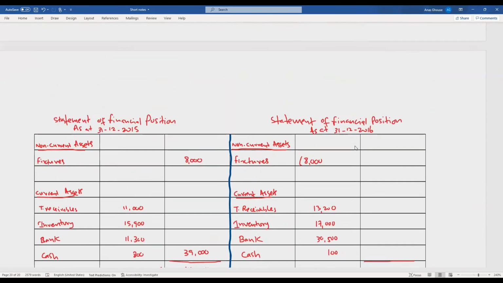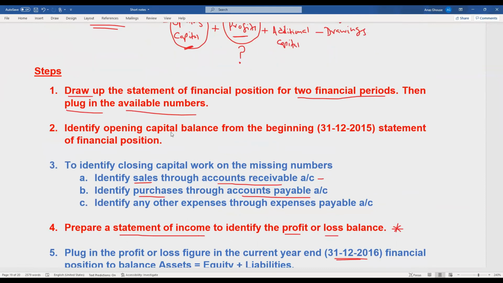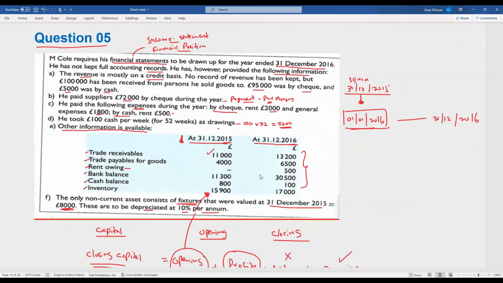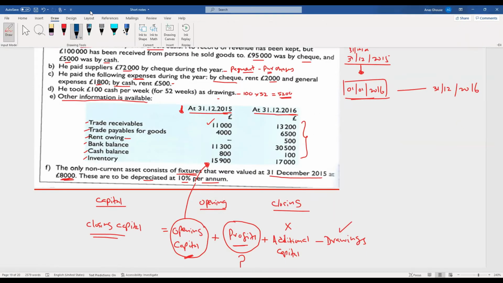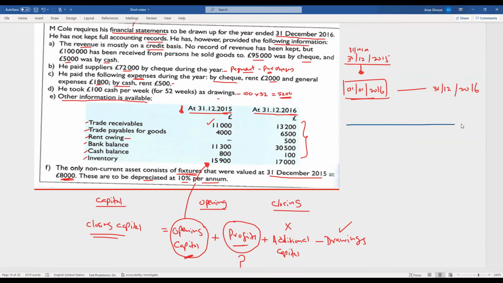So let's move on to step 2. Step 2 we have already identified, sorry. We'll move on to step 3, to identify closing capital. Work on the missing numbers. So identify sales through the accounts receivable account. So now, if you draw up this accounts receivable ledger account, just open the trade receivable account.